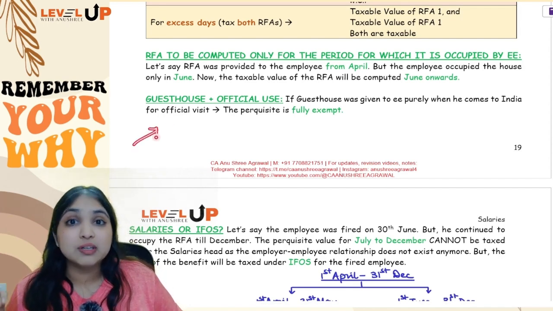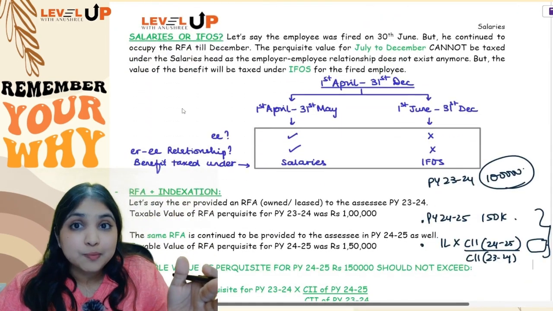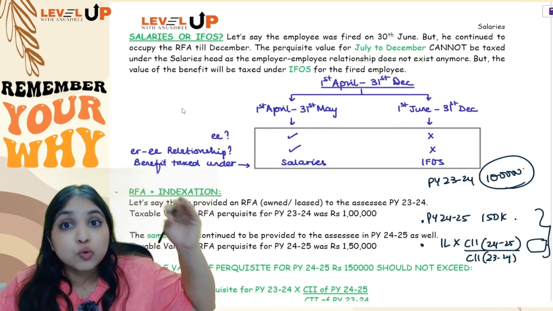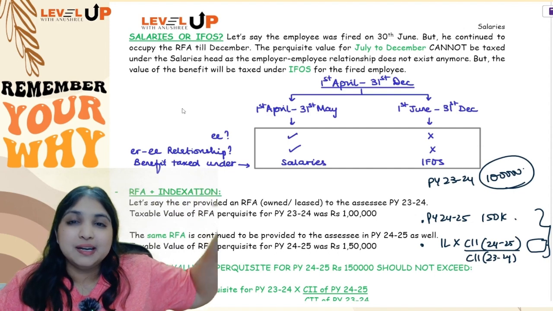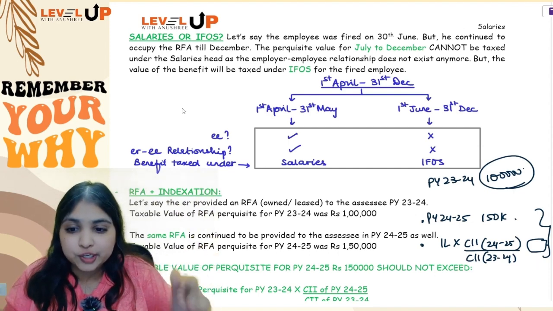And then we had learned if the guest house is purely for official purpose, it will be fully exempt. Then once the employer-employee relationship is over, even after that, if the employee continues to occupy the RFA, for that remaining period it will be taxed under the IFOS head and not under the salaries head, because there is no employer-employee relationship anymore.